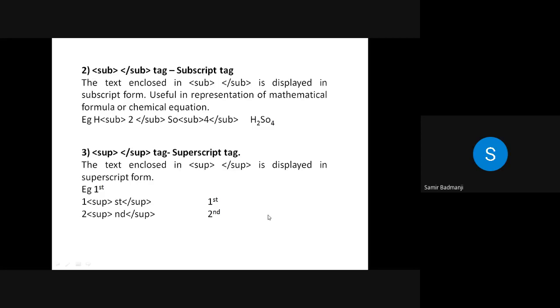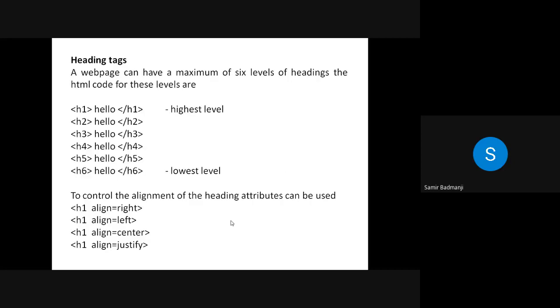Suppose you want to write first and second, where ST and ND are raised above. You have to just write 1, then SUP, ST, then close the tag. The output will be displayed like this. All of you understood? Yes, sir. So next we will see the next tag.